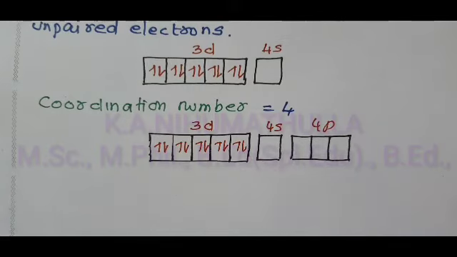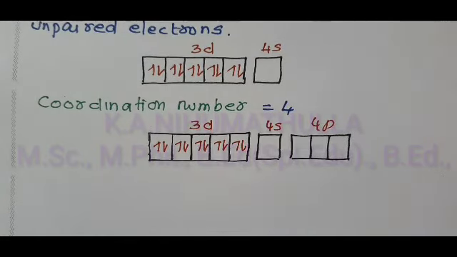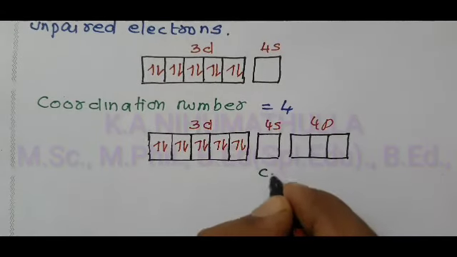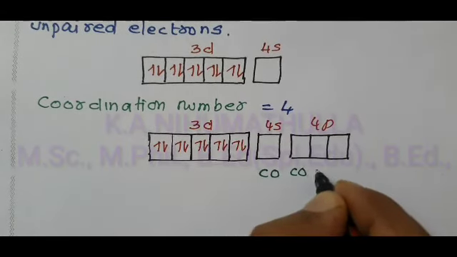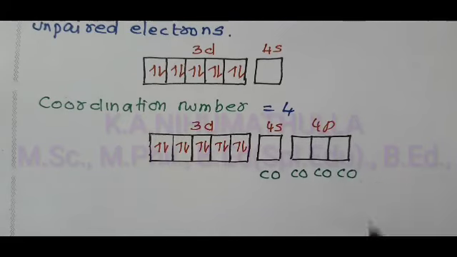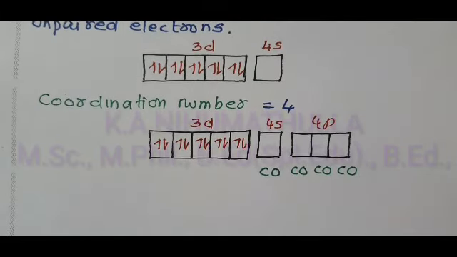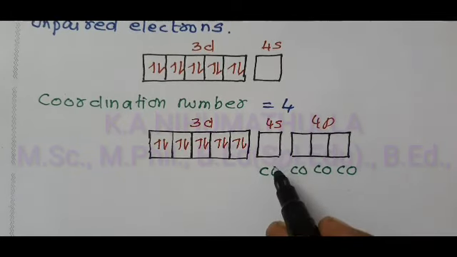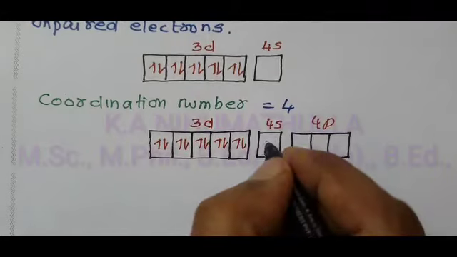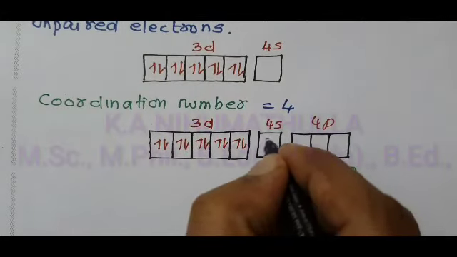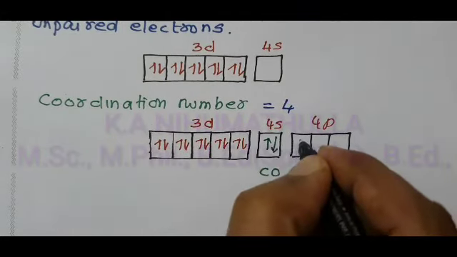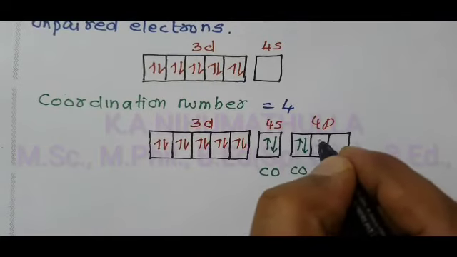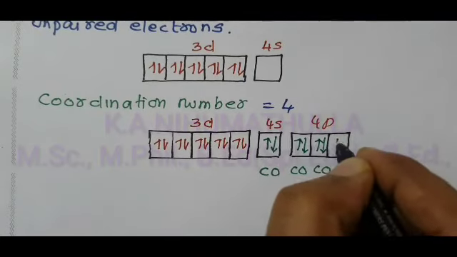Now, the 4 ligands, what is our ligand? Carbonyl, CO, starts to share its pair of electrons with the vacant orbitals of the central metal atom.